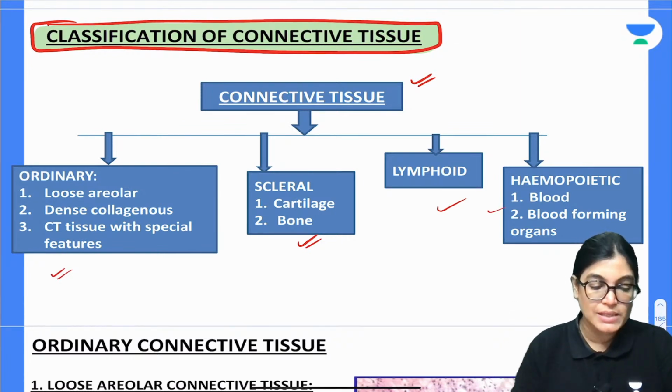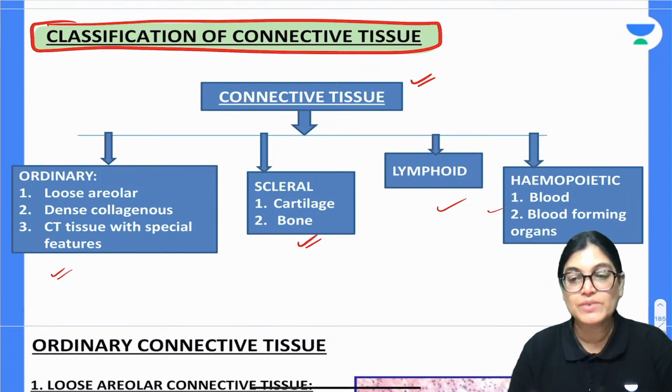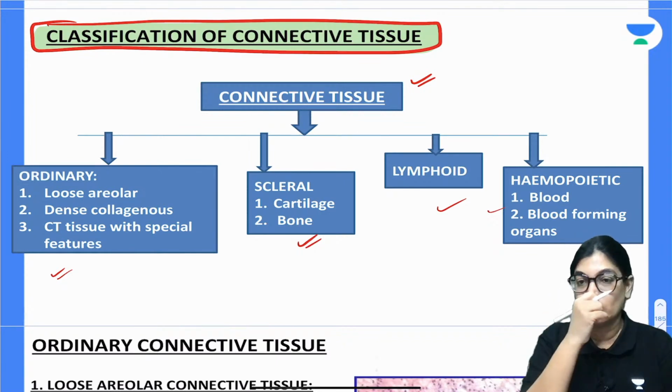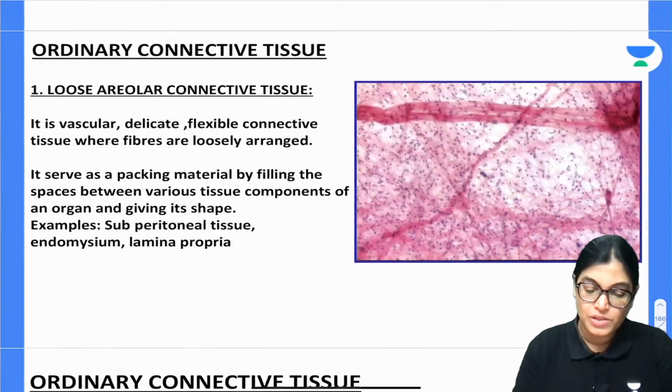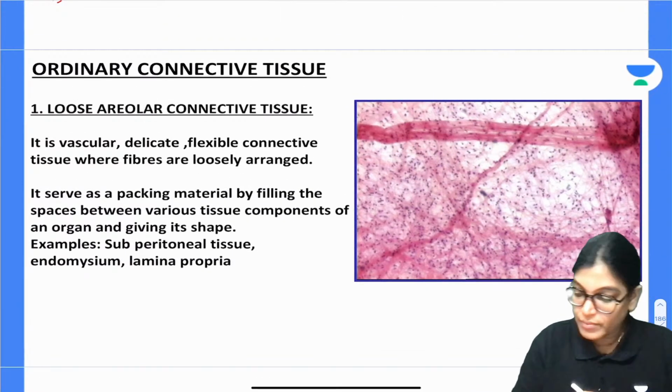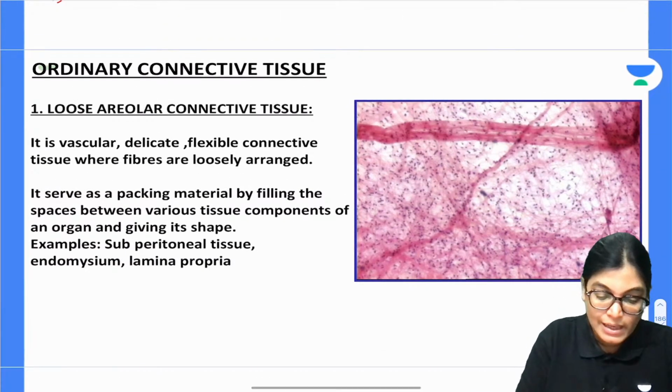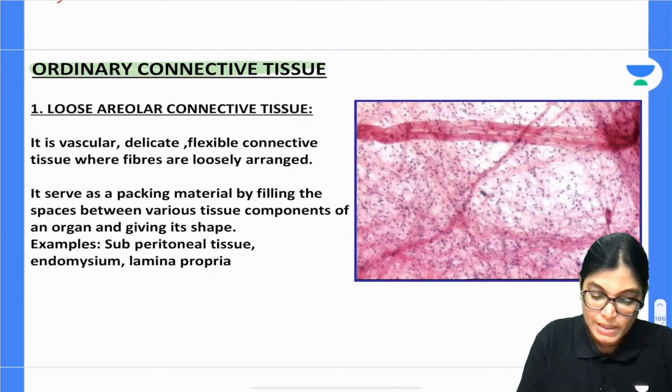So, for your MCQ session, as it is seen in the previous year of NEET PG exam, and also very important for your next session, is to know the example of each variety and where it is located. So, let us talk about the first variety, that is the ordinary connective tissue. Let us talk about ordinary connective tissue.